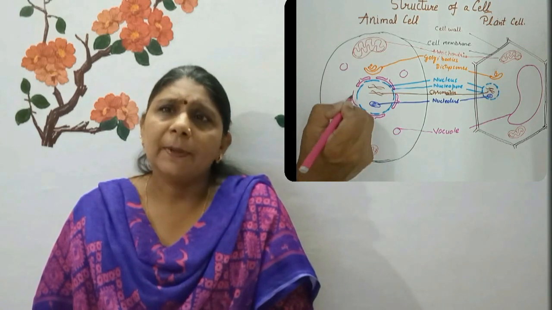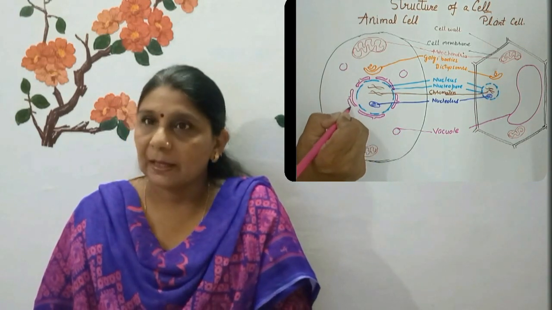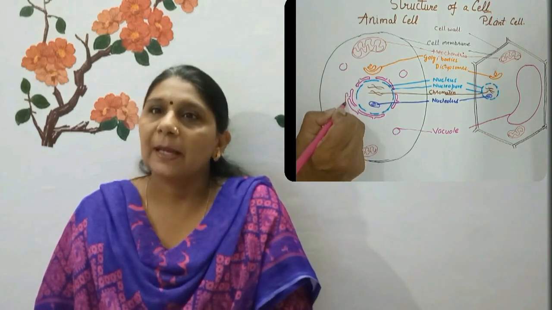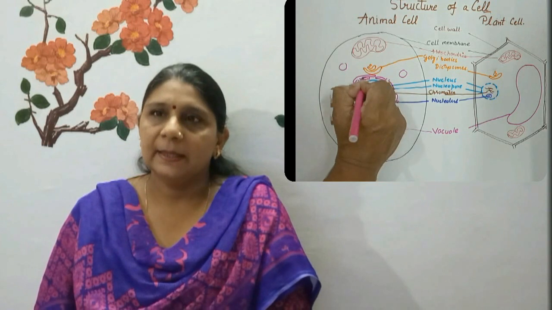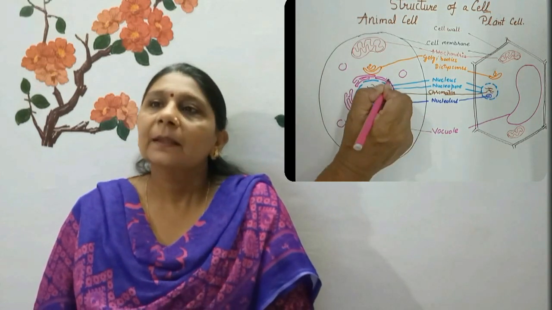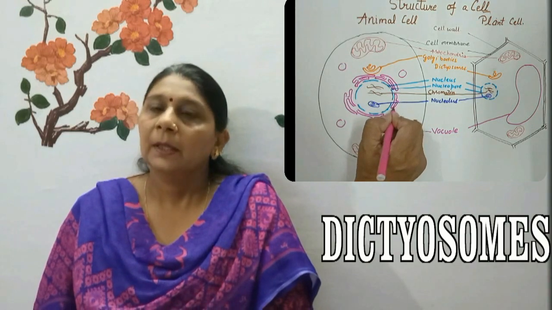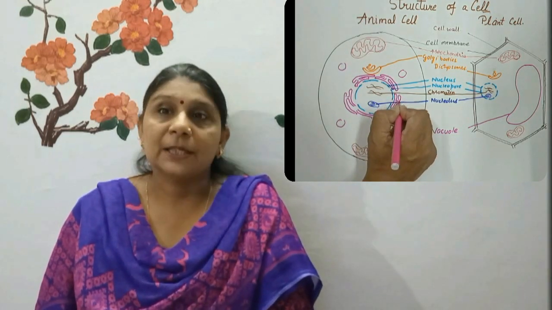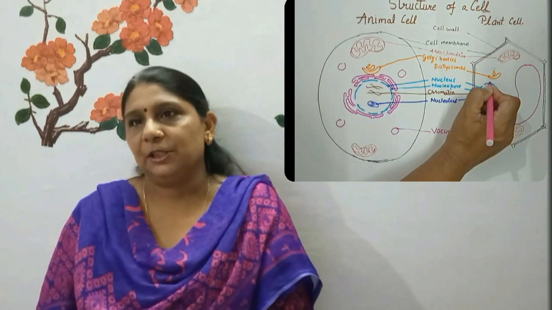The Golgi apparatus is responsible for the secretion of enzymes, hormones and proteins. It is also present in plant cell, but here they are known as dictyosomes. It also dispatches protein in vesicles to various destinations.